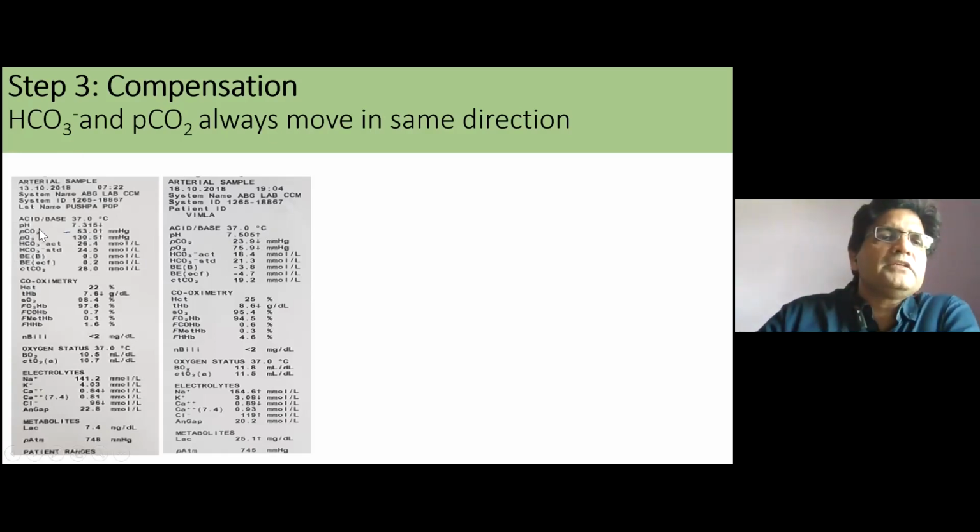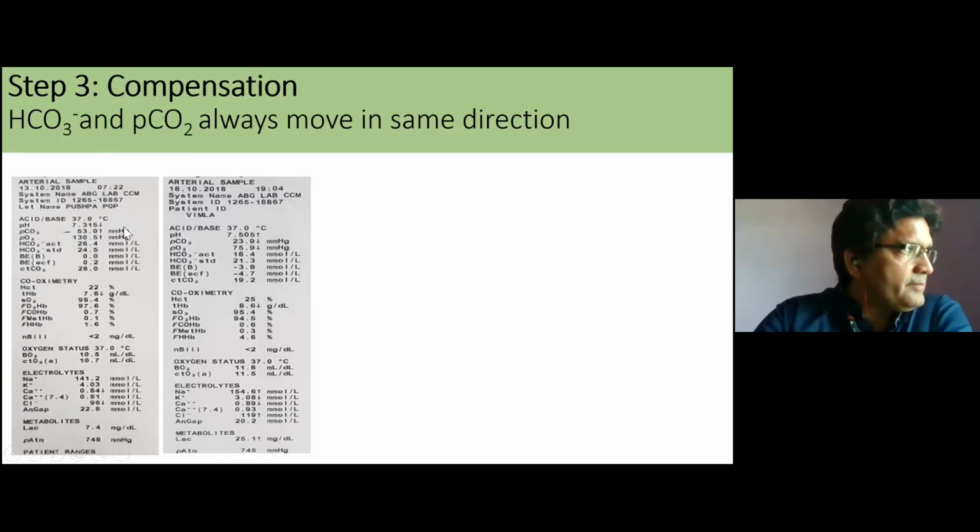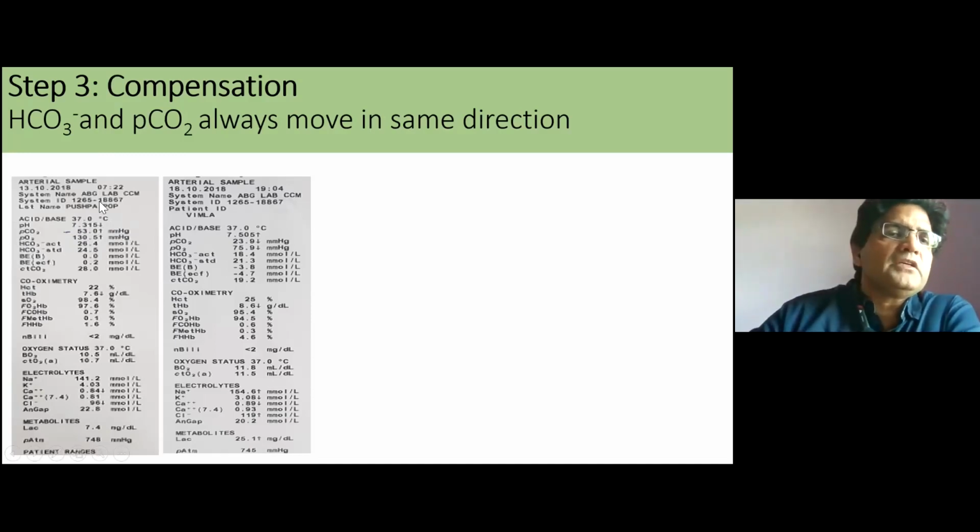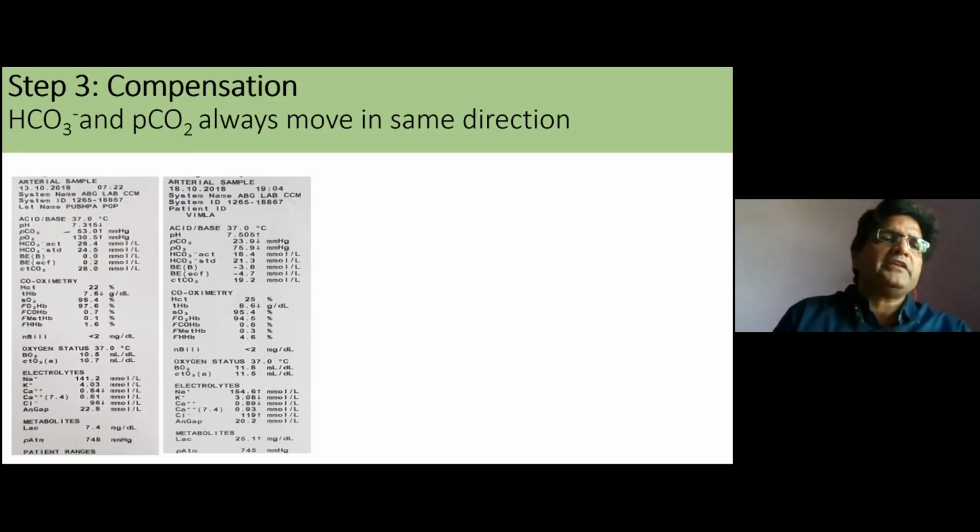In this first case, the pH is 7.315, which means there is acidemia, and PCO2 is high. That means this is because of respiratory acidemia, so this condition is called respiratory acidosis. Now we check the bicarbonate. Bicarbonate is increased more than normal, which means it is trying to nullify the effect created by the PCO2. So compensation is going on. We call this respiratory acidosis compensated by metabolic alkalosis.